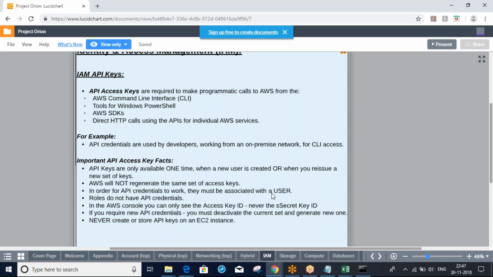Already we saw it. Roles do not have credentials. Roles we will discuss later. In the AWS console, you can only see the access key ID, never the secret access key. Already we saw this. If you require new API credentials, you must deactivate the current set and generate a new one. Never create or store API keys. Okay, so we should not save our credentials in servers, in desktops, in laptops, in the normal scenario. That's not a common thing. So it is very important in interviews.